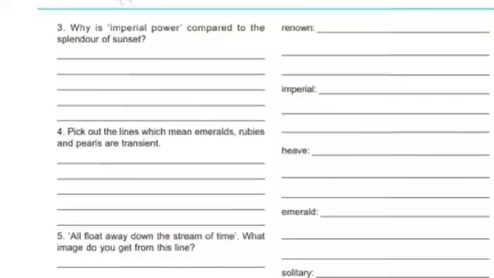Question number 3, why is imperial power compared to the splendor of sunset? Because both are transient in nature. The imperial power is something that is not permanent. It is transient, only lasting for some time, and so is the splendor or the beauty of the sunset. It will last only for a short while.